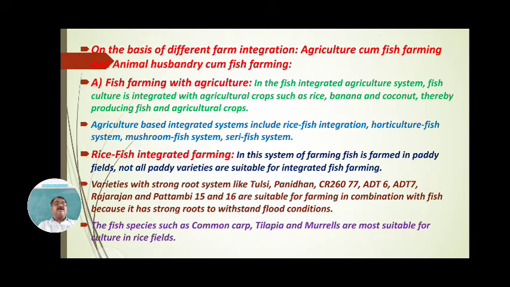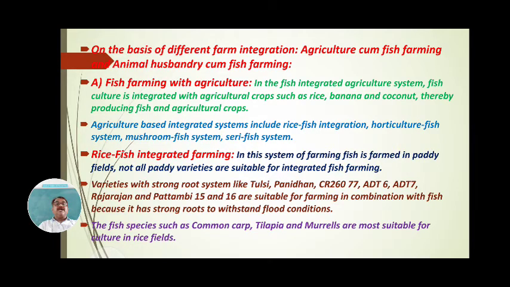In the fish integrated agriculture system, fish culture is integrated with agricultural crops such as rice, banana, coconut. These are crops in which a larger quantity of water is essential. When fishes are cultured in a rice field, in a banana field, in a coconut field, it is called fish farming with agriculture.